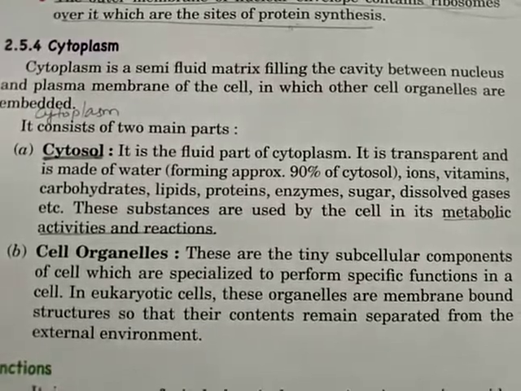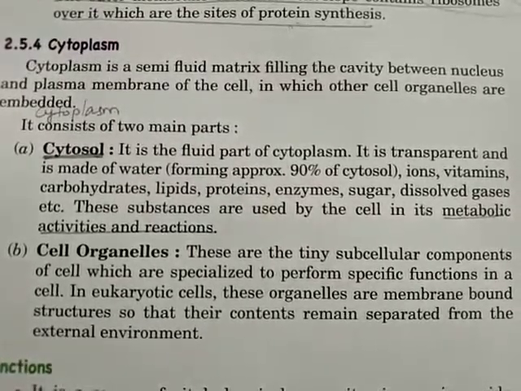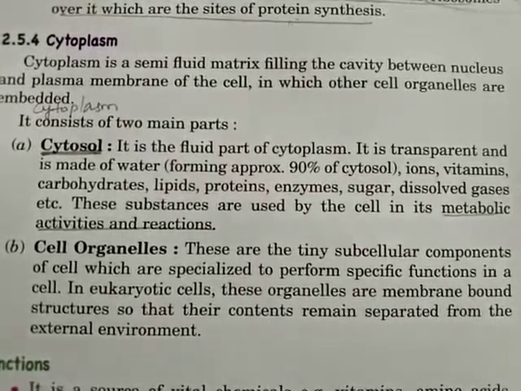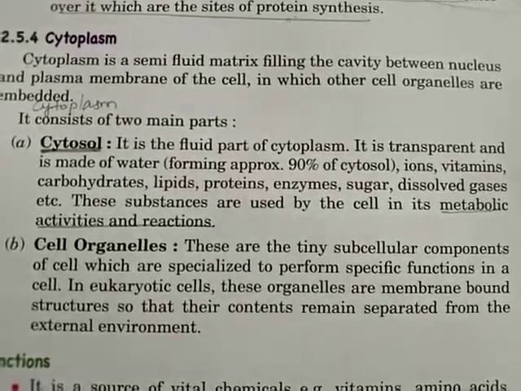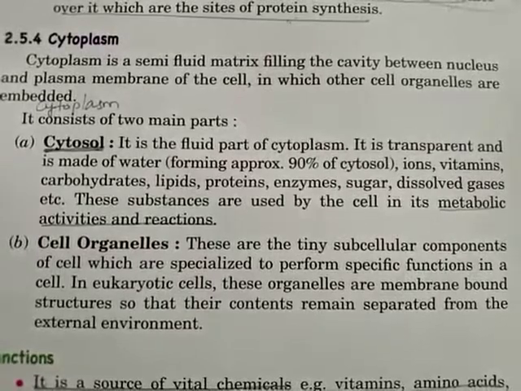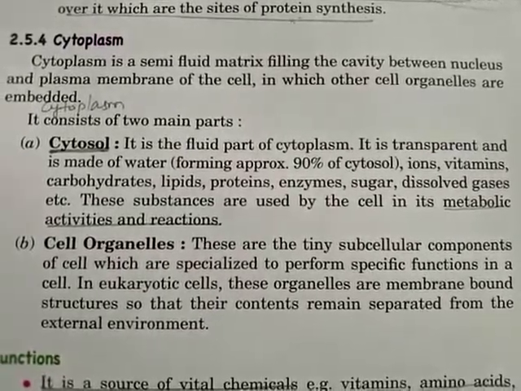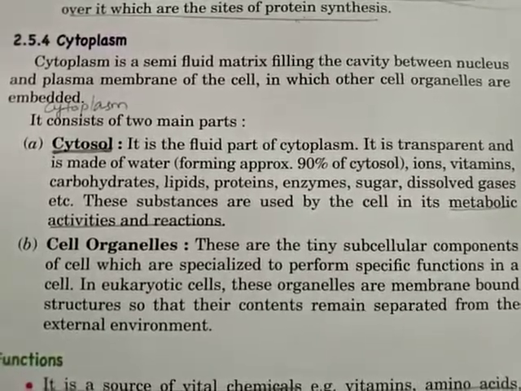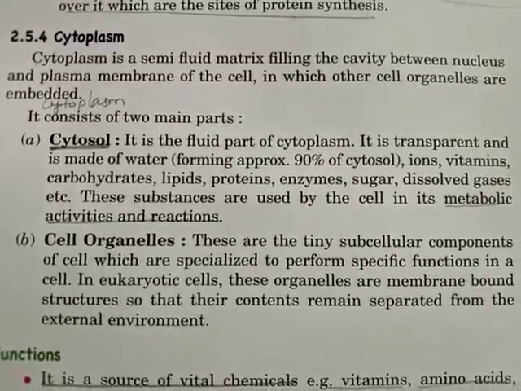Basically, this cytoplasm is a fluid which is present between the nucleus and the plasma membrane of the cell, and all other cell components or cell organelles are present in this cytoplasm.